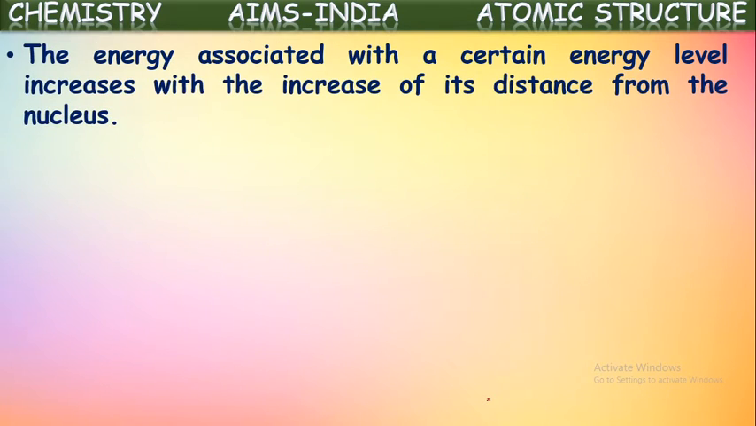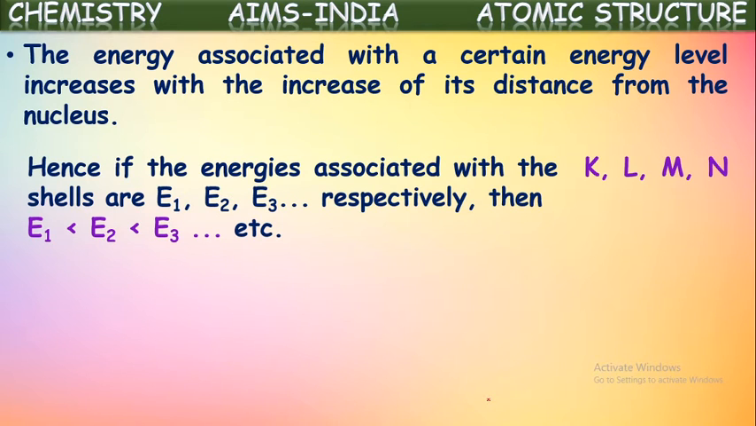The energy associated with a certain energy level increases with the increase of its distance from the nucleus. Yes, the orbit or energy level which is nearest to the nucleus has the lowest energy. That means the K shell, the first shell, has the lowest energy among all. As the distance between the nucleus and the energy level increases, the energy associated with that energy level also increases.